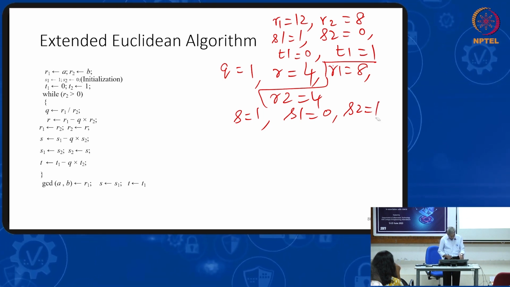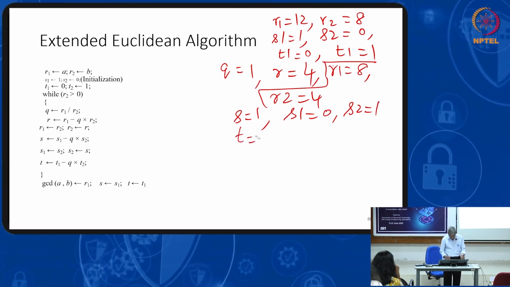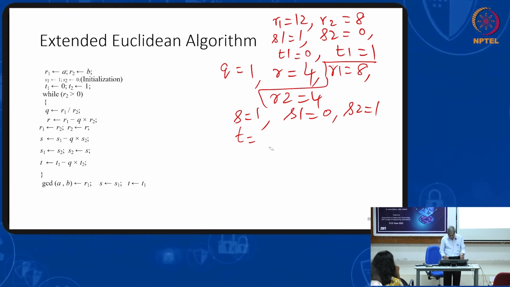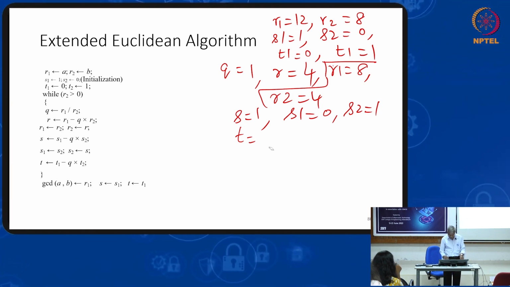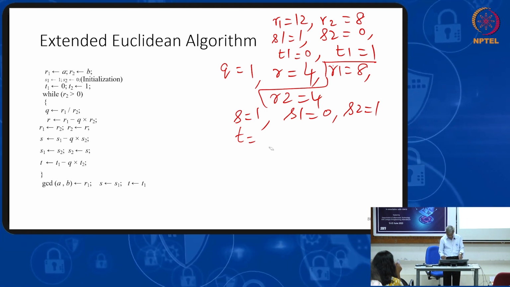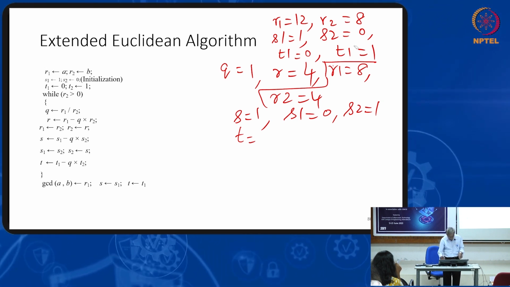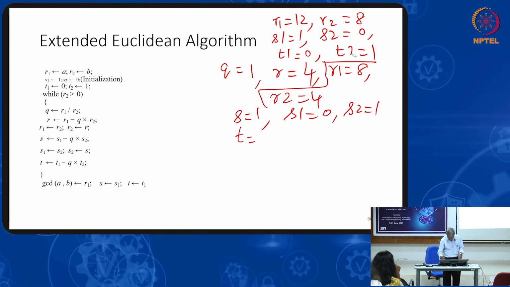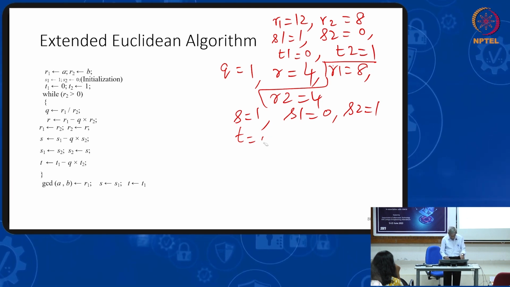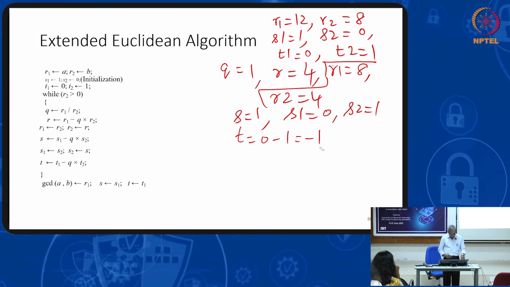That means 1. T equal to T1 minus Q T2. T1 is 1, T2 is 0, so Q into T2 is 0. T equal to T1 minus 0, that is 1, T equal to minus 1.